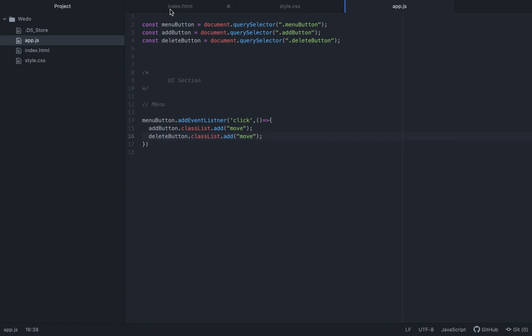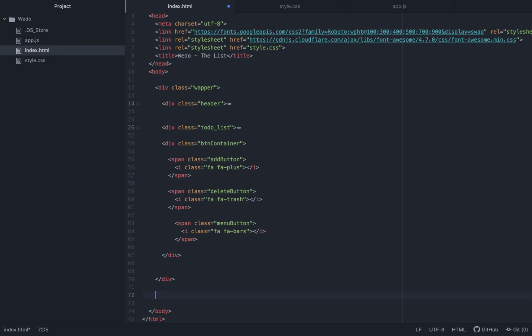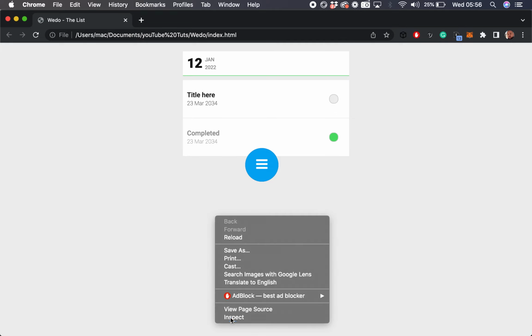Okay, nothing happened. That is because we did not include our JavaScript. So we add a script tag with source app.js. What seems to be the problem?